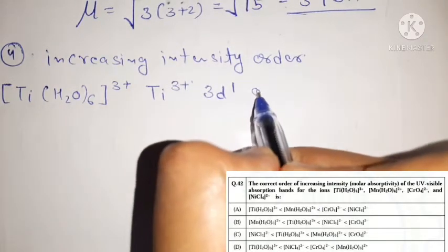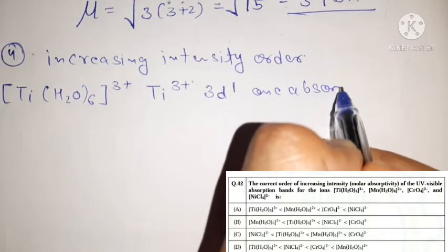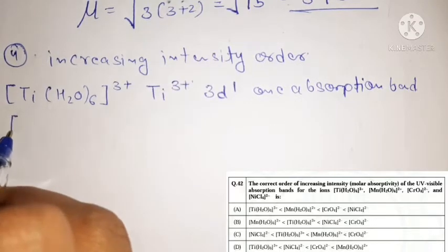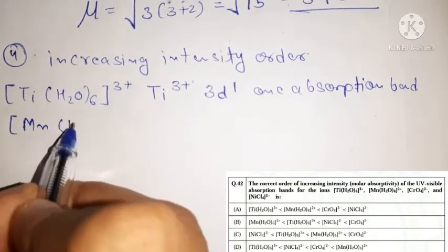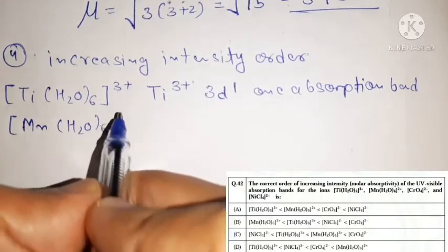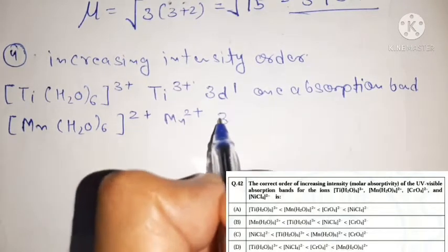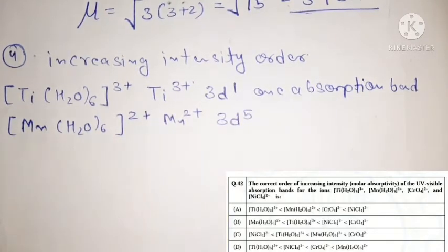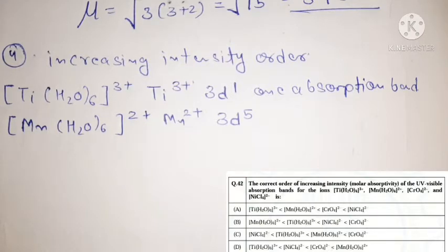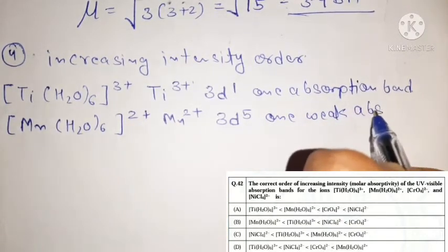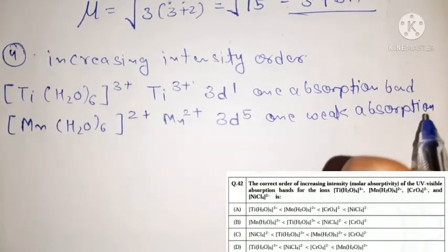The next complex is [Mn(H2O)6]2+. Mn2+ has 3d5 electronic configuration, and for d5 configuration we observe only one weak absorption band.